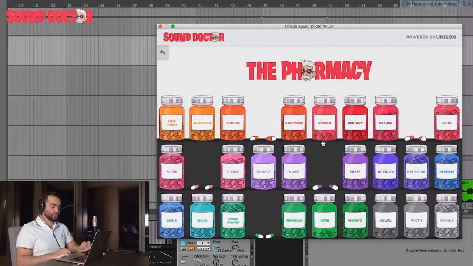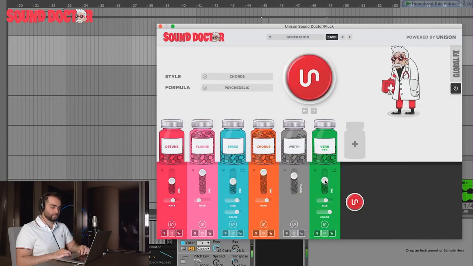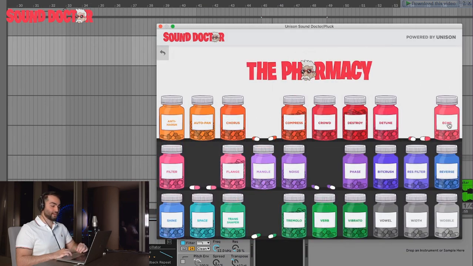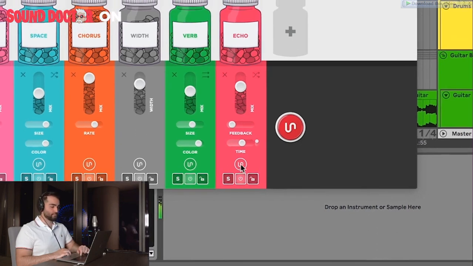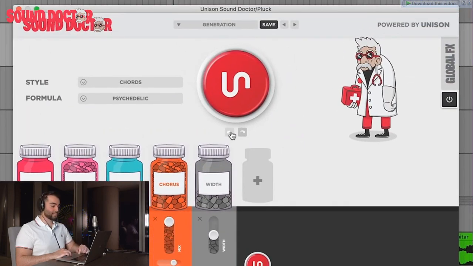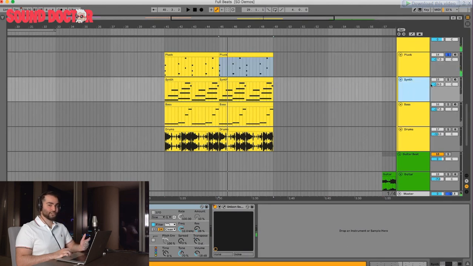So that sounds really cool with the detune, and I could add some reverb to it myself. And we can add some echo. So we can find echo here, and you can click this button to completely randomize the parameters. And then we can go back to where we were using this back button. We got that. Now let's move on to the synth.